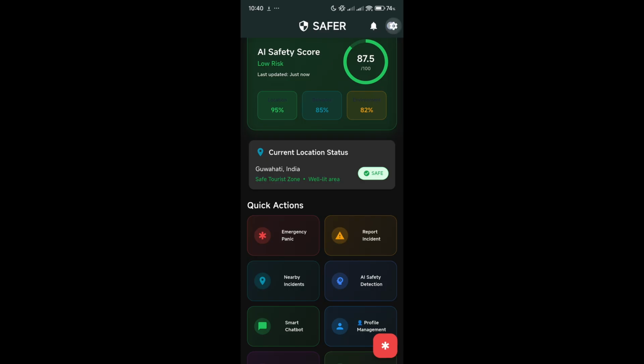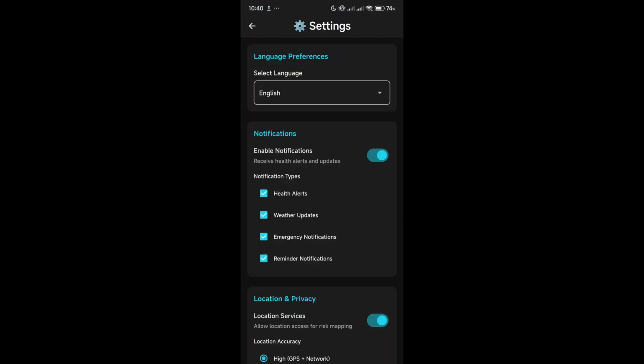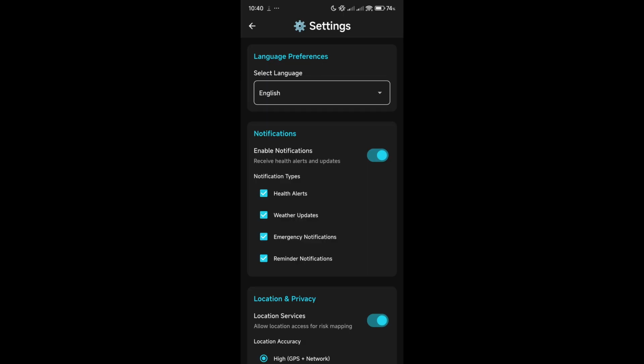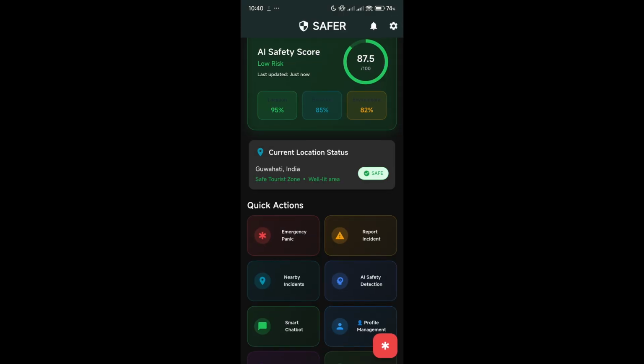Multilingual support. Our app supports multiple languages. The app currently supports Hindi, English, and all other regional languages, making it usable for tourists from all backgrounds. Voice text emergency access is available for elderly or disabled travelers as required.